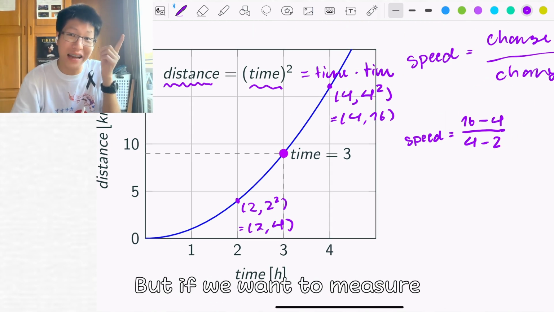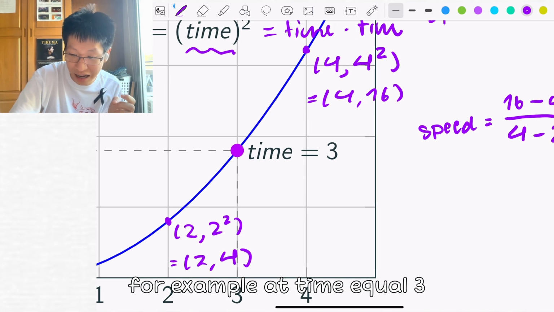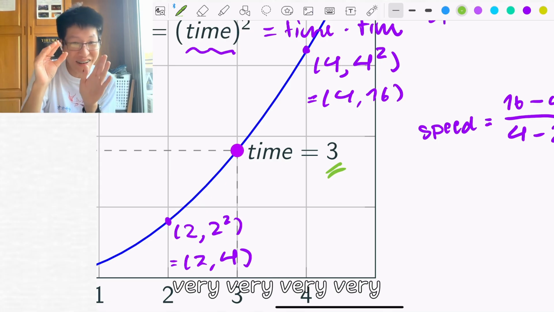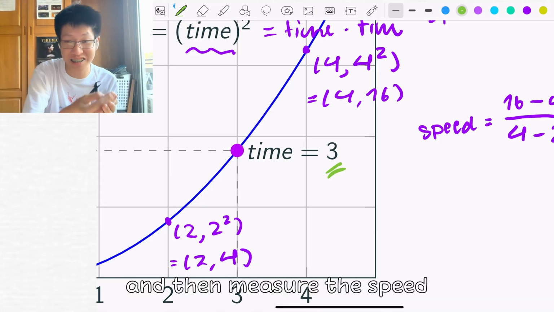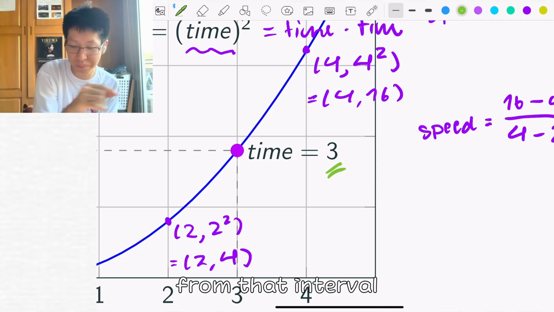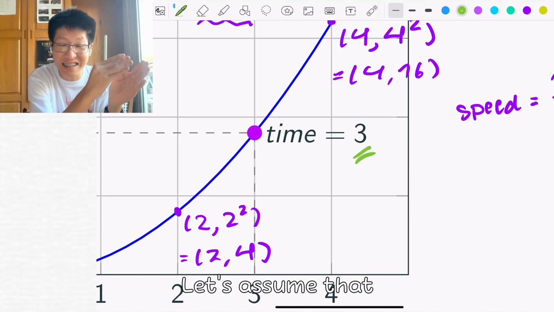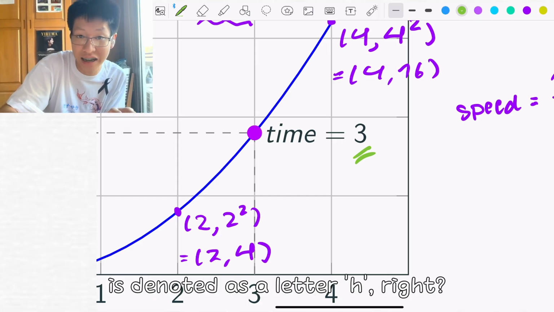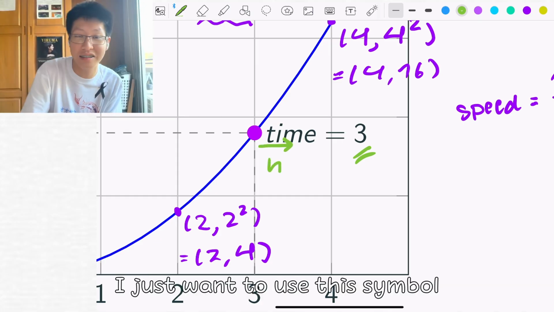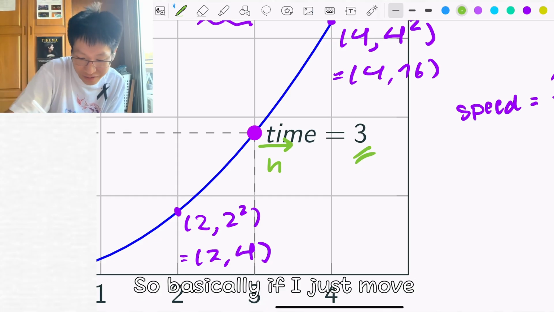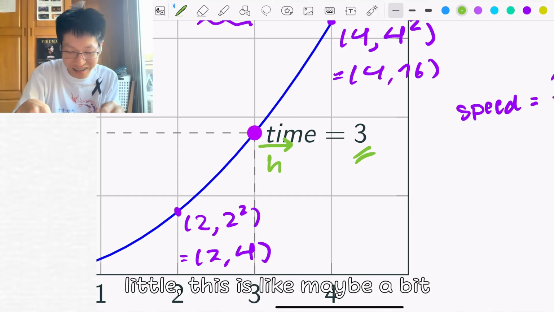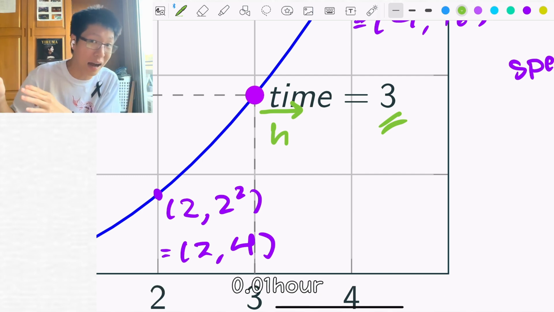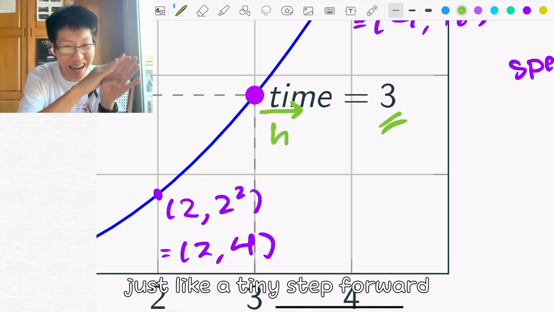If we want to measure the exact speed, for example at time equals 3, then why don't we just make the interval very, very small and measure the speed over that interval? What I mean is this. Let's assume the tiny step in time that I'm going to make is denoted by the letter h. This is a bit exaggerated, but it's like 0.1 hours or 0.01 hours, a tiny step forward.